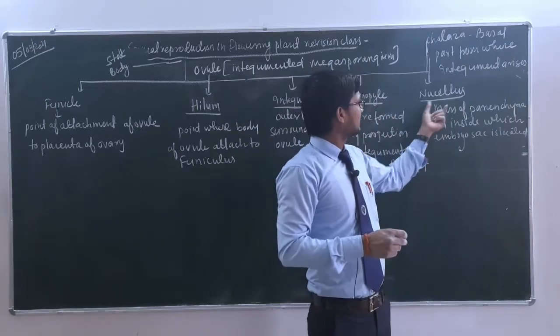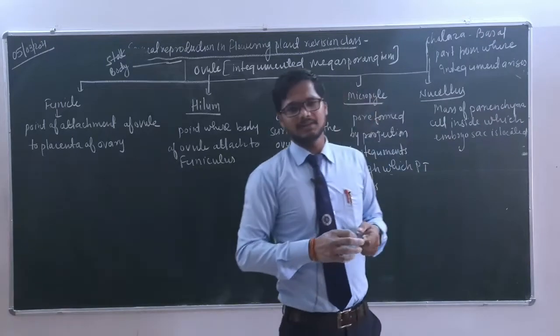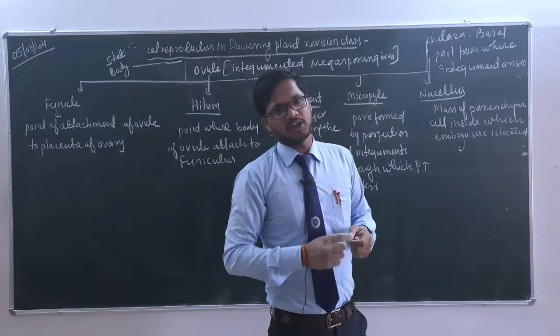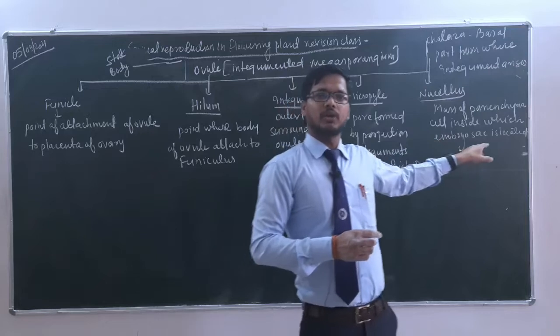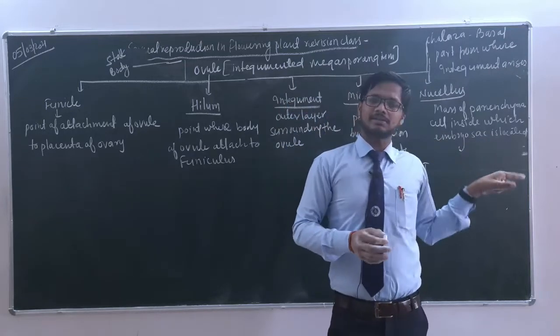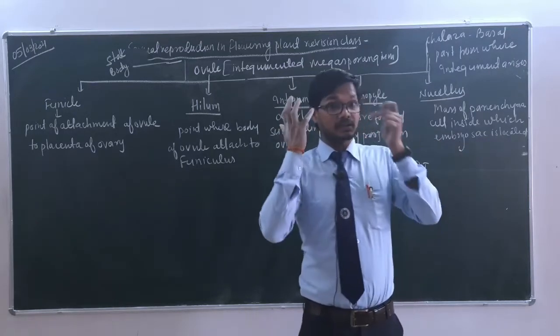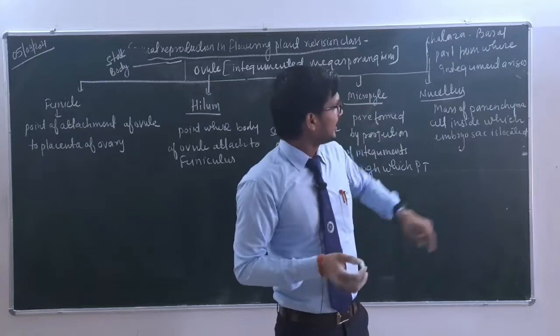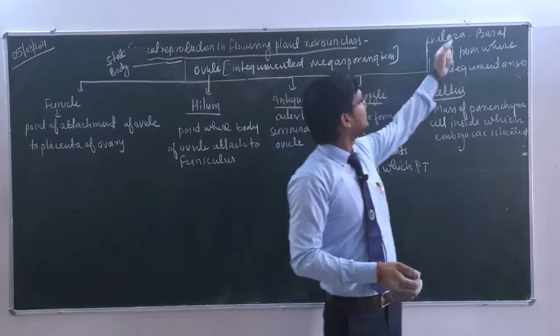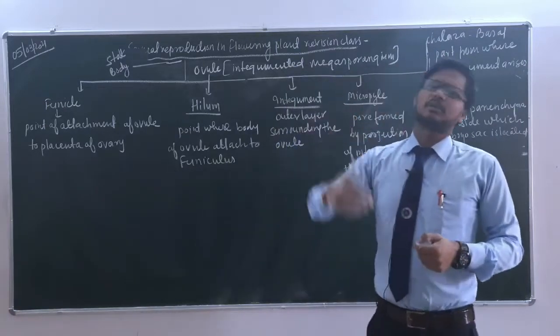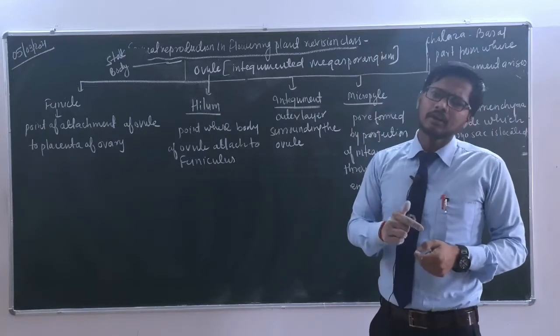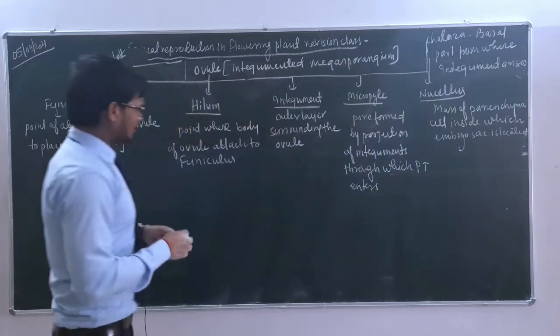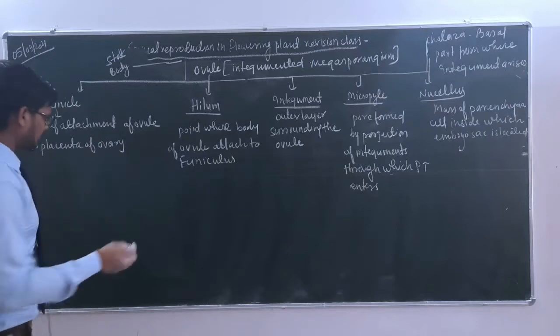And the next one is nucellus. Nucellus is the mass of parenchymatous cells, inside which there is the location of the embryo sac, and this nucellus is also nutritive. In certain cases this nucellus is completely consumed, but if it persists, that condition is known as perispermic condition. We will discuss later on. And the last one is chalaza. Chalaza is the basal part of the ovule, from where integuments arise. So we are going to discuss all these structures by means of a particular diagram.